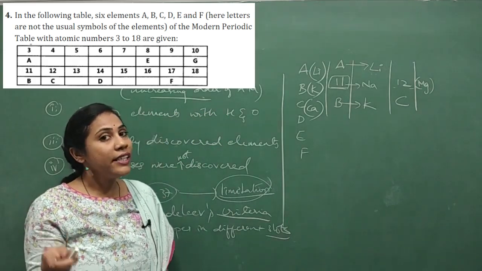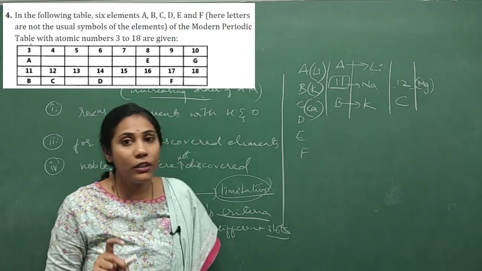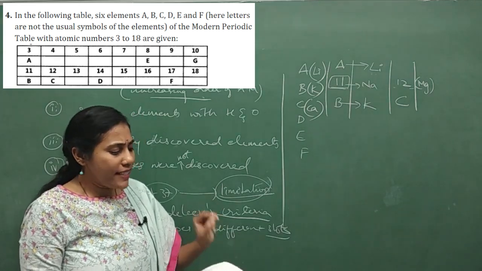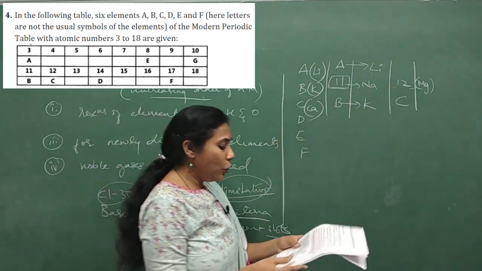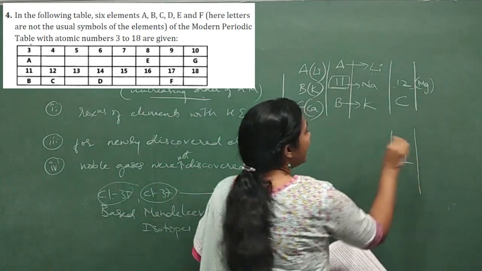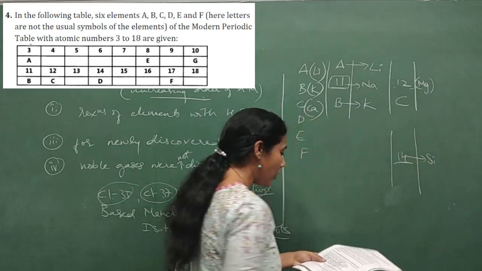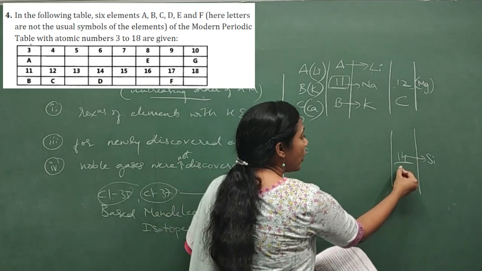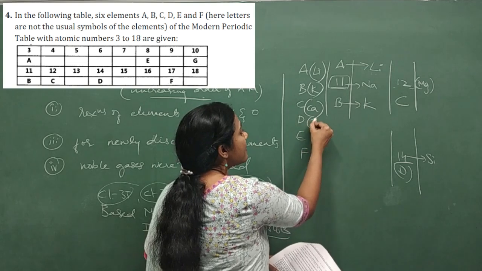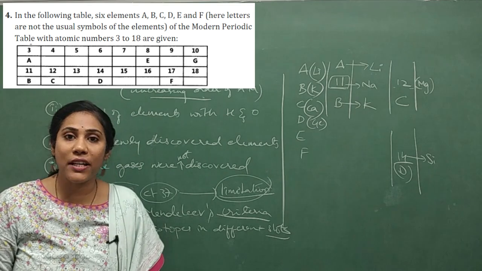You should have some idea about the periodic table, otherwise it becomes very difficult to answer, right? Now D is in a group where the 14th element is there. Atomic number 14 is silicon, isn't it? Below silicon, D is there. So D is germanium.